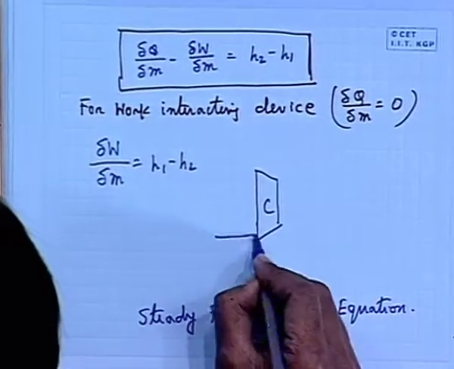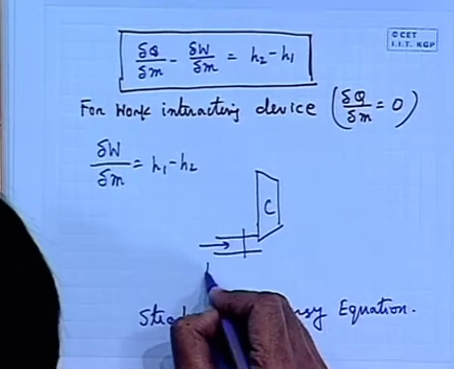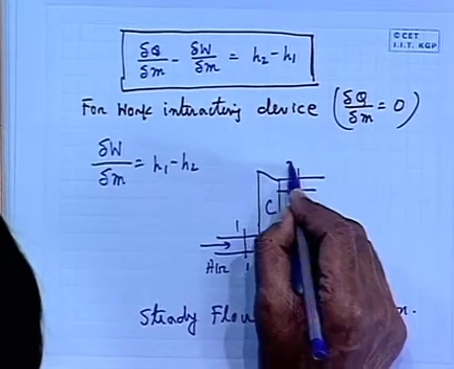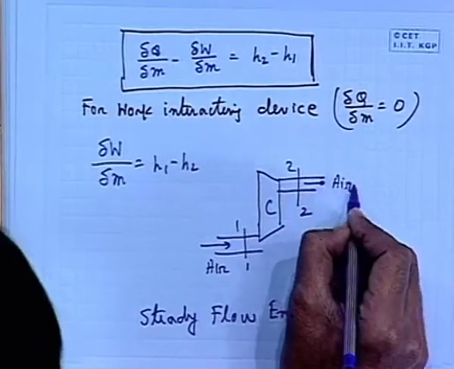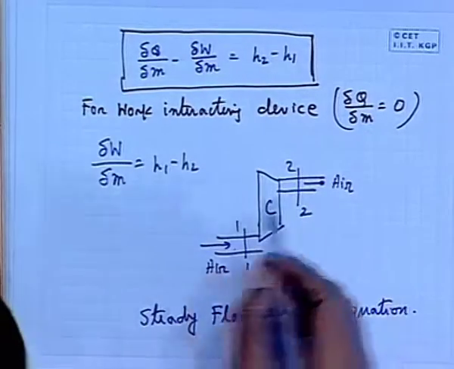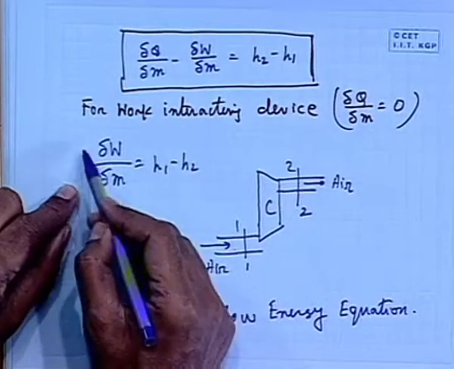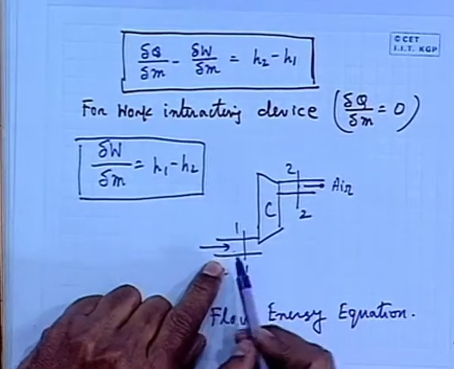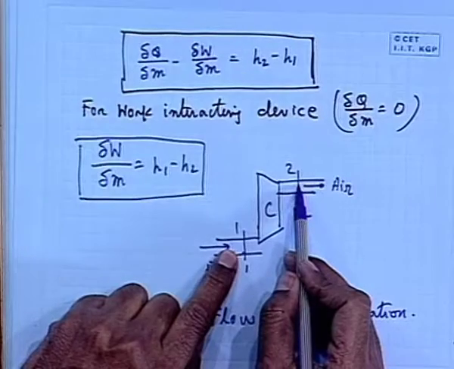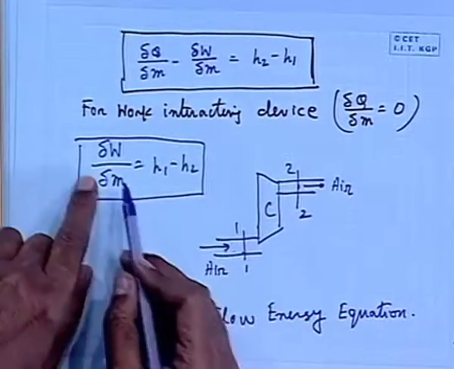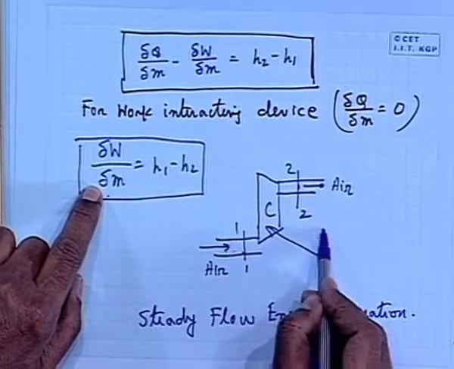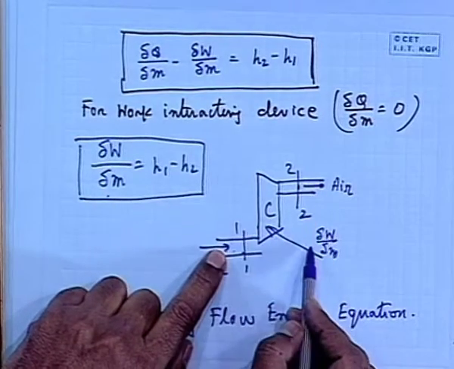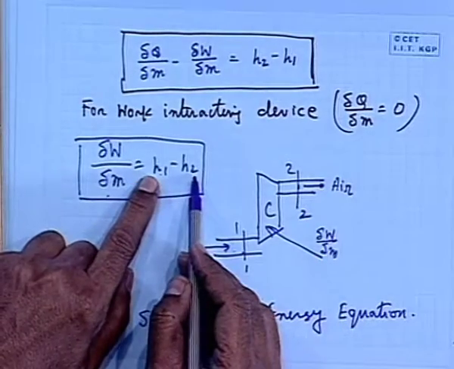Take a compressor. There is an inlet stream of air at 1 and an outlet stream of air at 2. del w by del m is h1 minus h2. Now, in a compressor, air comes in at a lower pressure and temperature and goes out with a higher pressure and temperature, so h2 is more than h1. This becomes negative, which means the compressor takes in work. The reverse is the case in a turbine. Turbine work is coming out, so h1 is more than h2.